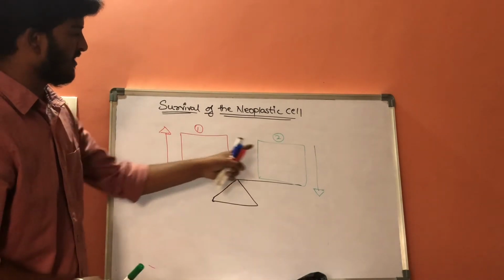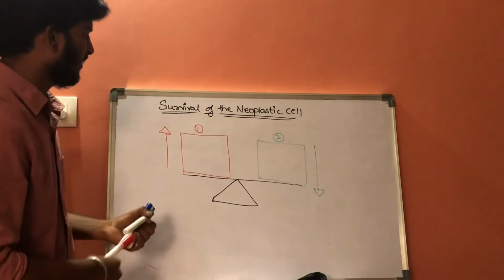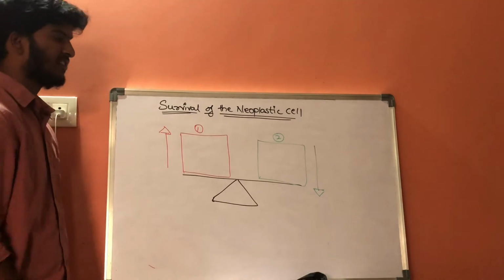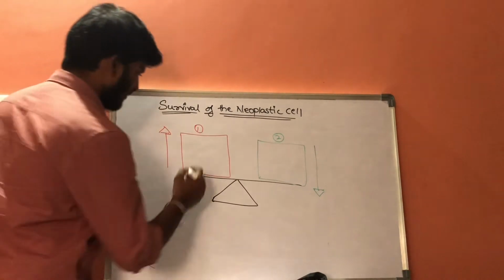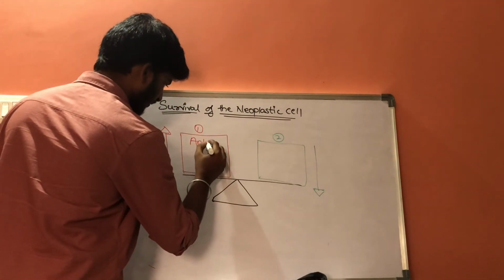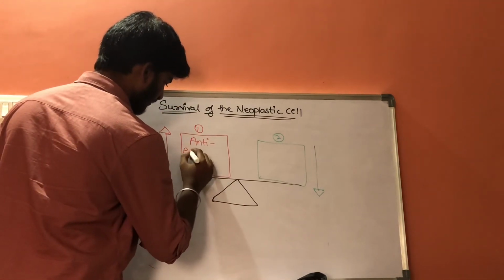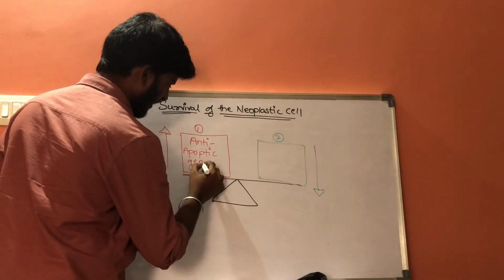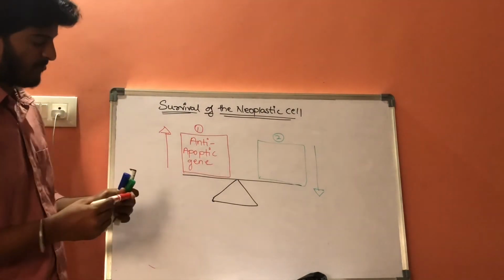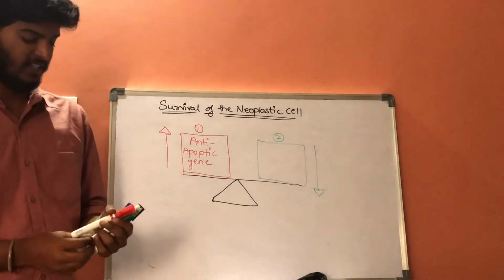What are the names of this special set of genes? The first set of genes related to survival is called anti-apoptotic genes.